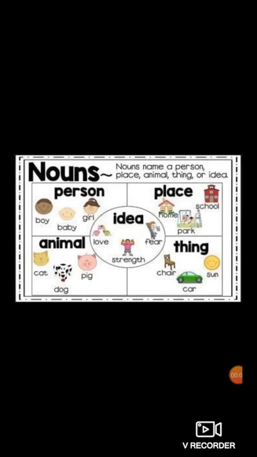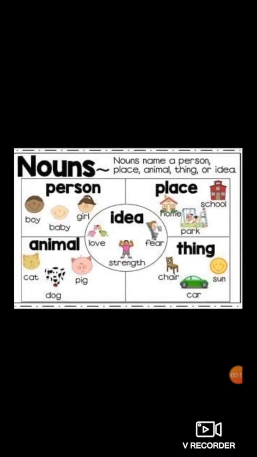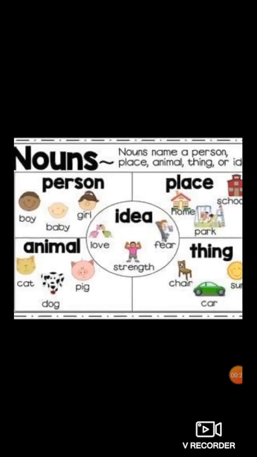What is noun? Noun is a name of a person, place, animal, thing or idea. I repeat, noun is a naming word, which means noun is a name of a person. It can be a name of a place, animal, thing or idea. See, it's described here in 5 parts.